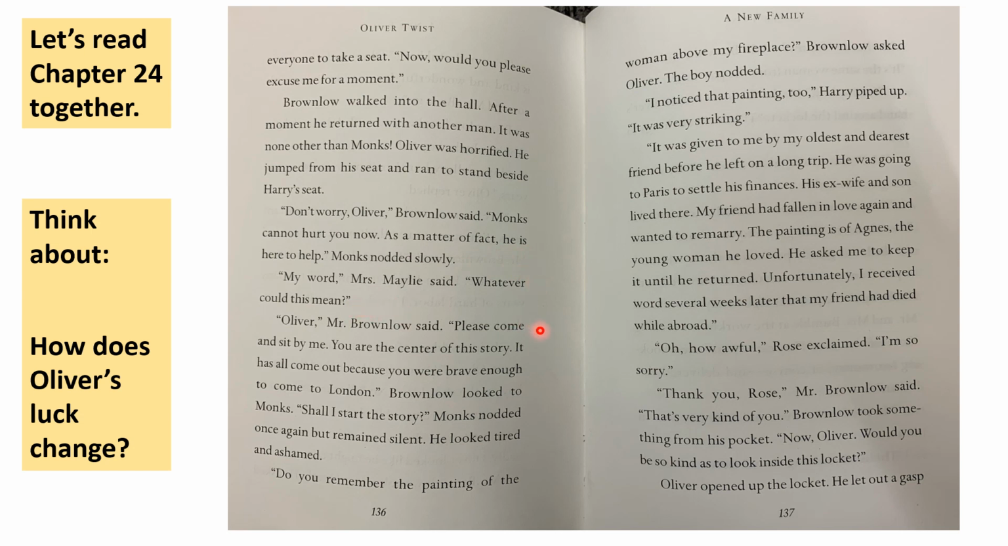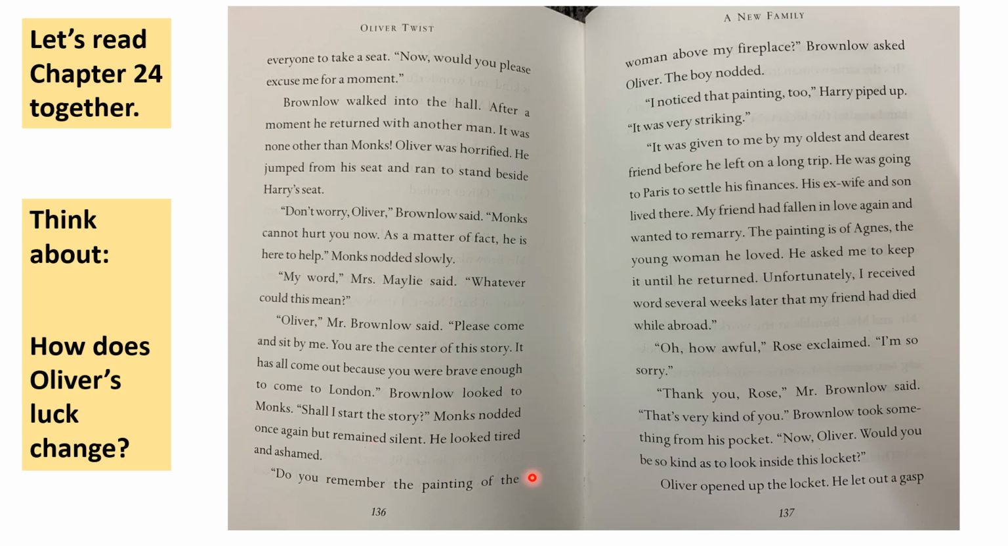Oliver, Mr. Brownlow said, please come and sit by me. You are the centre of this story. It has all come out because you were brave enough to come to London. Brownlow looked to Monks. Shall I start the story? Monks nodded, once again, but remained silent. He looked tired and ashamed.